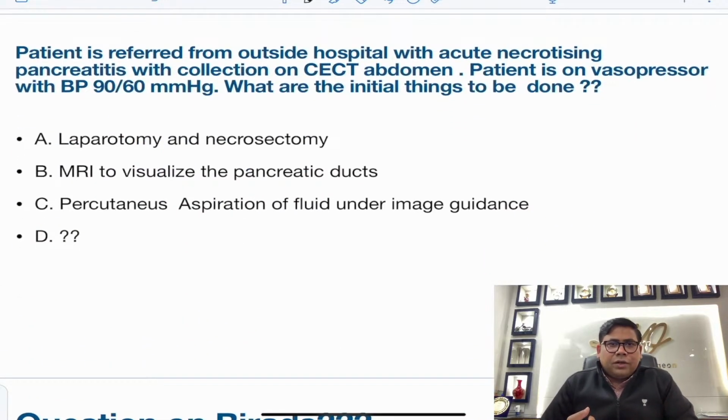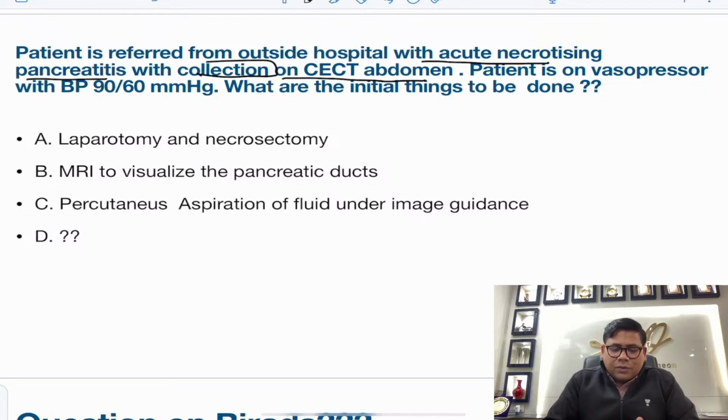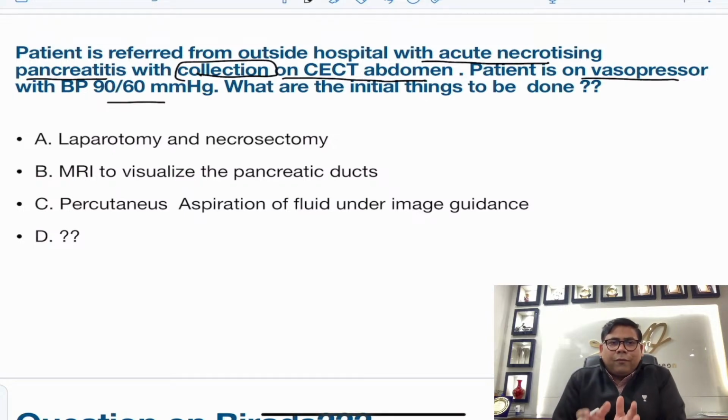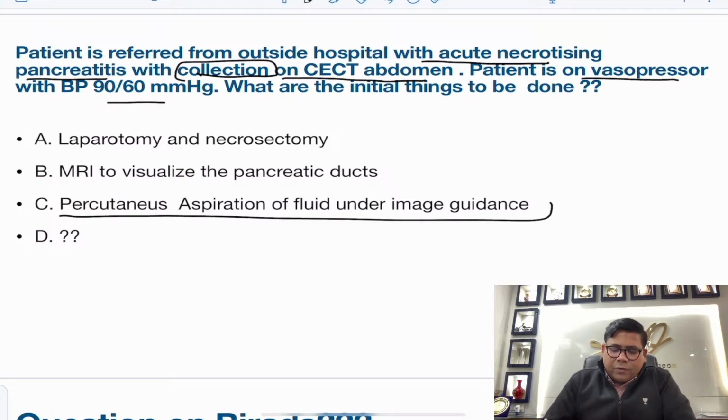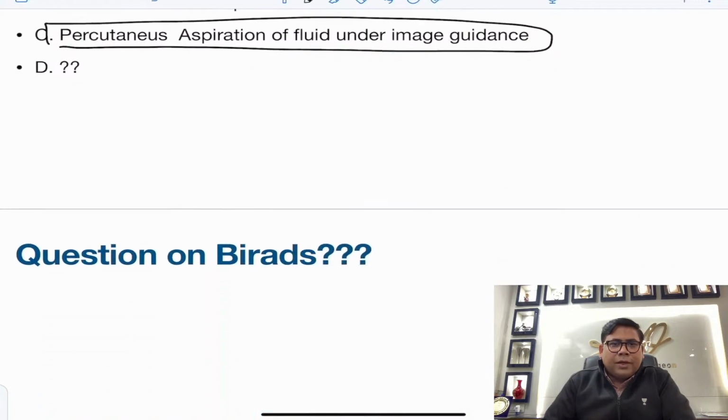Now, a patient referred from an outside hospital with acute necrotizing pancreatitis. If you are referring a patient, definitely the patient must have been very sick. This is proven on CT scan, where you have a collection also. Can you see? There is pancreatic ascites along with necrotizing pancreatitis. The patient is not doing well, not maintaining blood pressure and is on vasopressor support. In these patients you cannot do much. The only thing you can plan now is to reduce some level of pancreatic ascites, and that is why percutaneous aspiration of fluid should be done in this case.